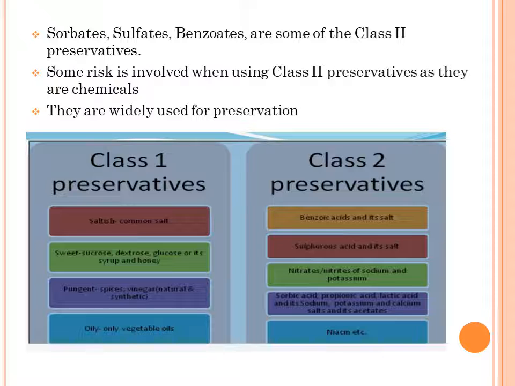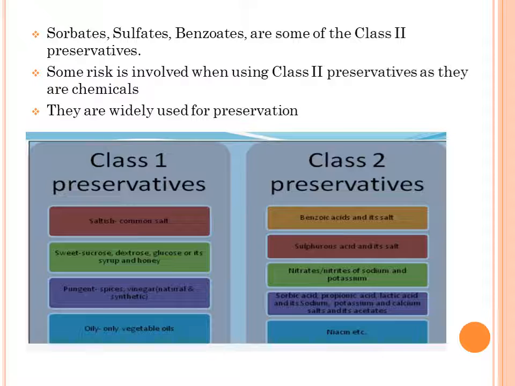You see some of the examples for class 1 preservatives and class 2 preservatives. Saltish: common salt; sweet: sucrose, dextrose, glucose or its syrup, and honey. For pungents, we use spices and vinegar, natural and synthetic; oily, only vegetable oils.